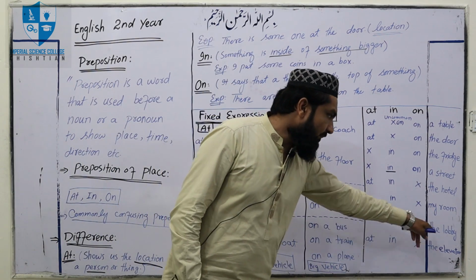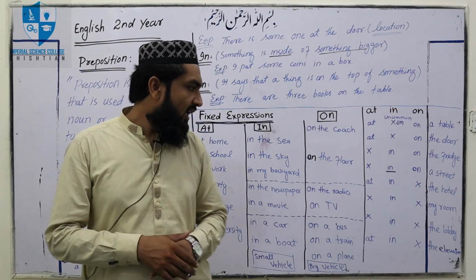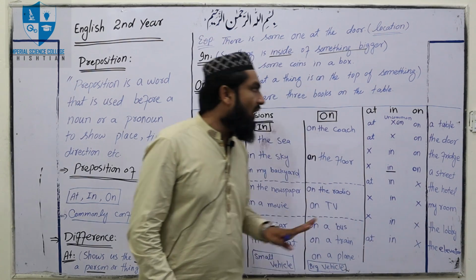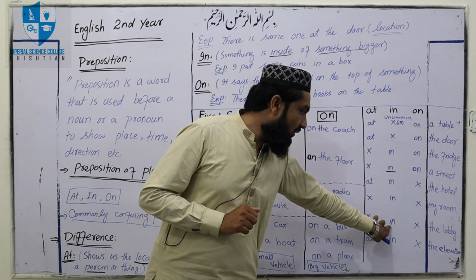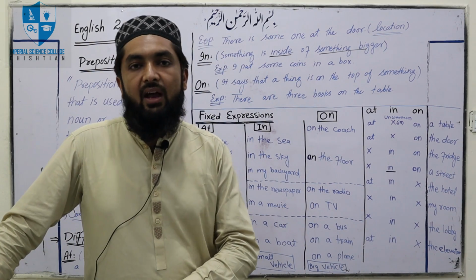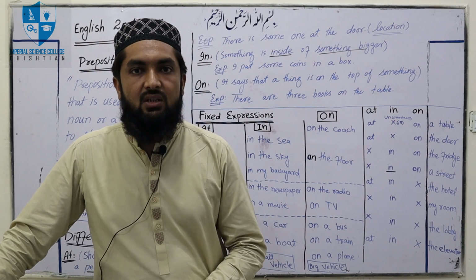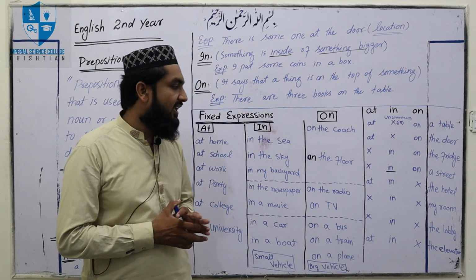And then next, the lobby. The lobby is a sitting area with sofas, etc. We use only "in". We can't use "at" or "on" for lobby. For example, someone calls me and asks where are you? I'll say I'm sitting in the lobby and watching television. So we'll use the preposition "in" in the case of lobby.